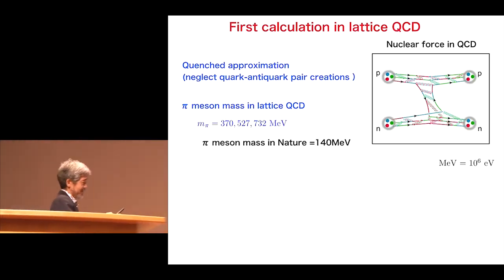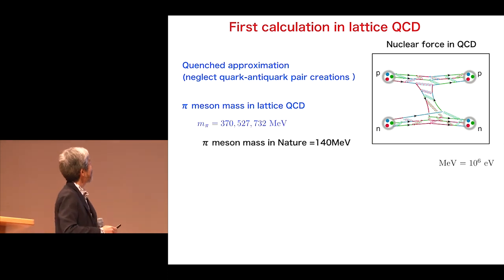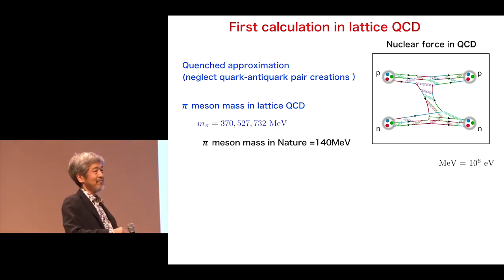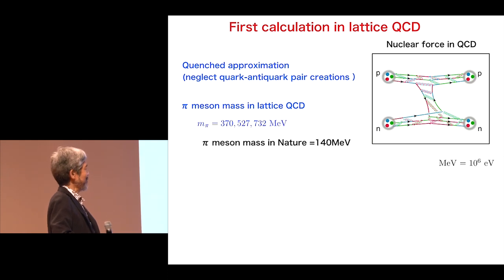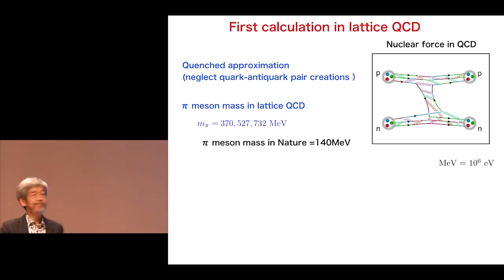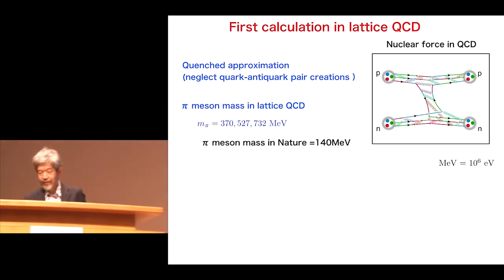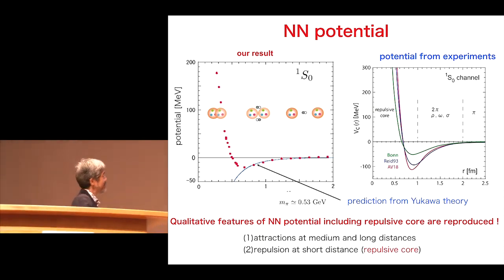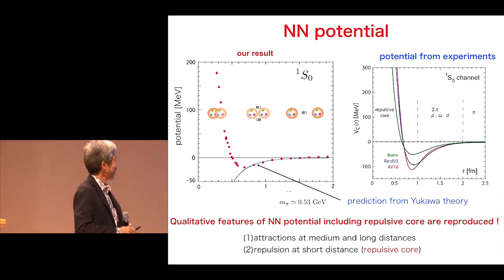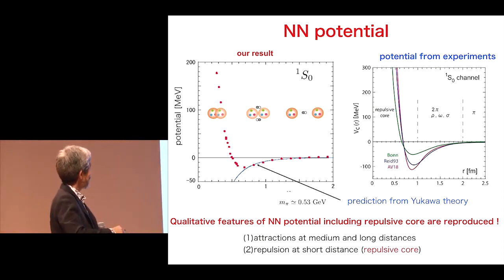This is the first calculation in lattice QCD. We made some approximations, neglecting quark and anti-quark pair creation. In nature, the pion mass is 140 MeV, but such a light mass is very difficult in lattice QCD, so we use a somewhat heavier pion mass. That is our result at that time, 2007. And this is our result.